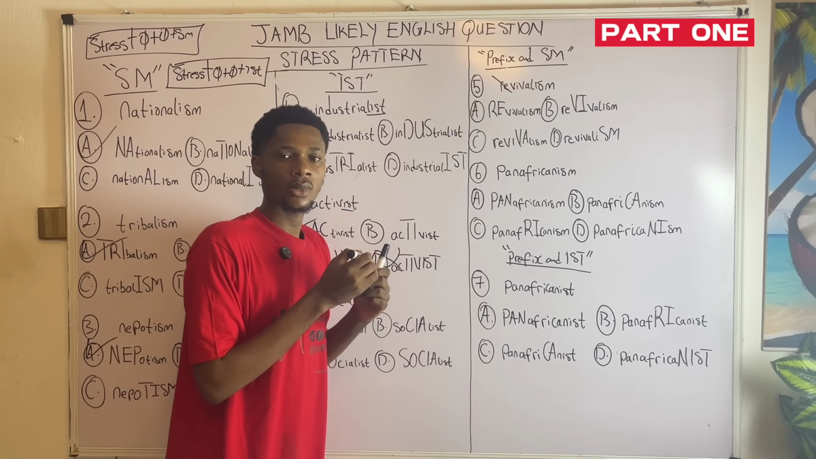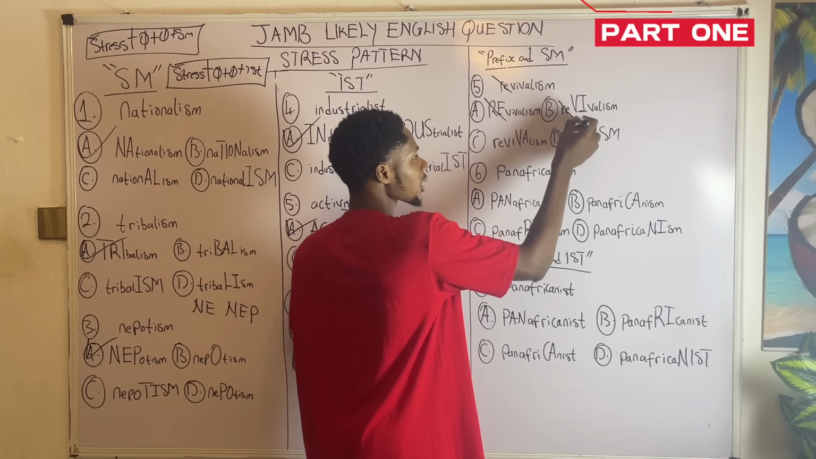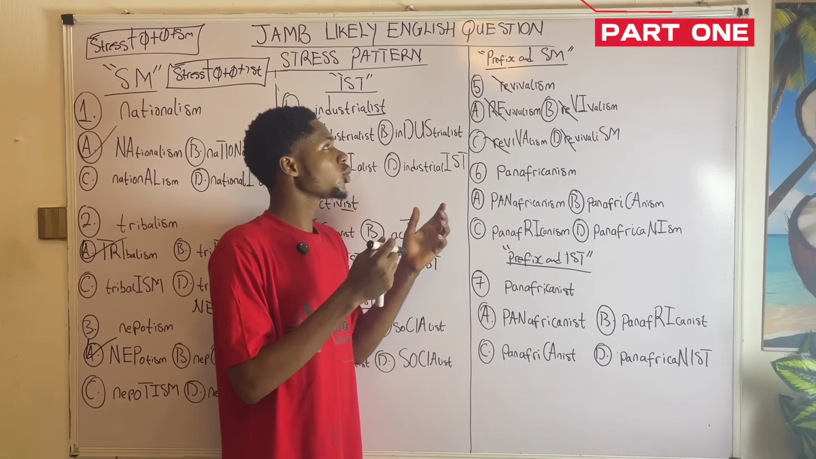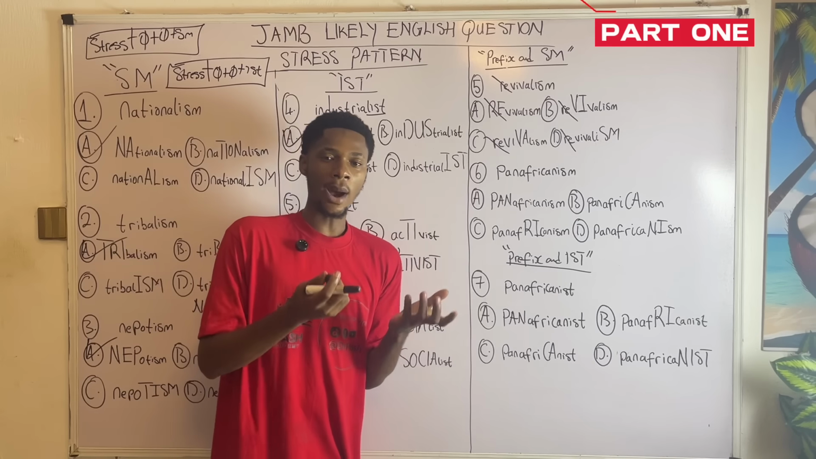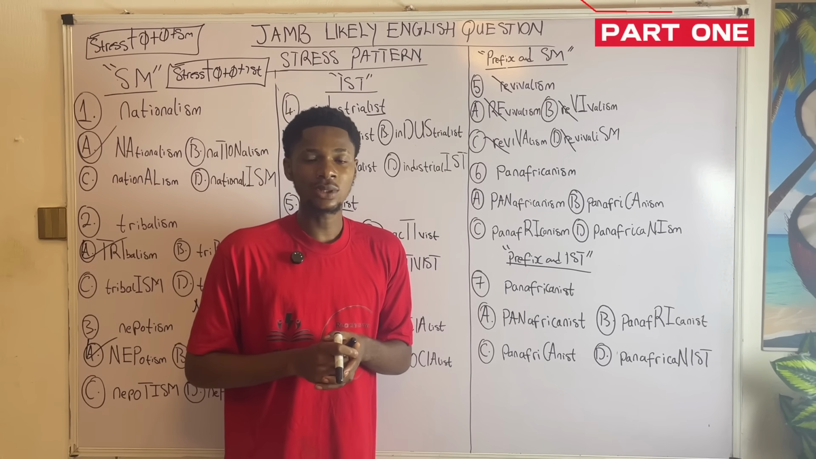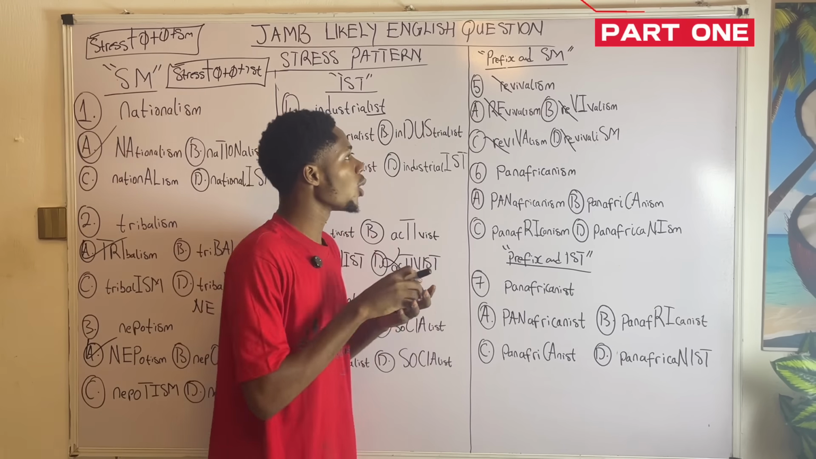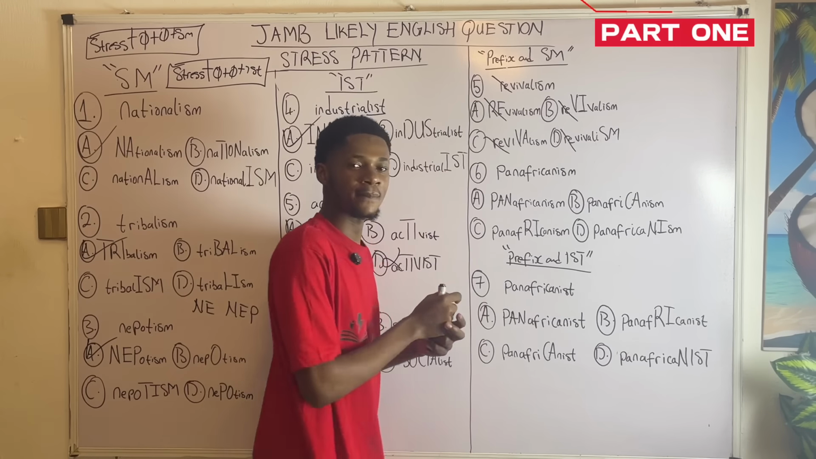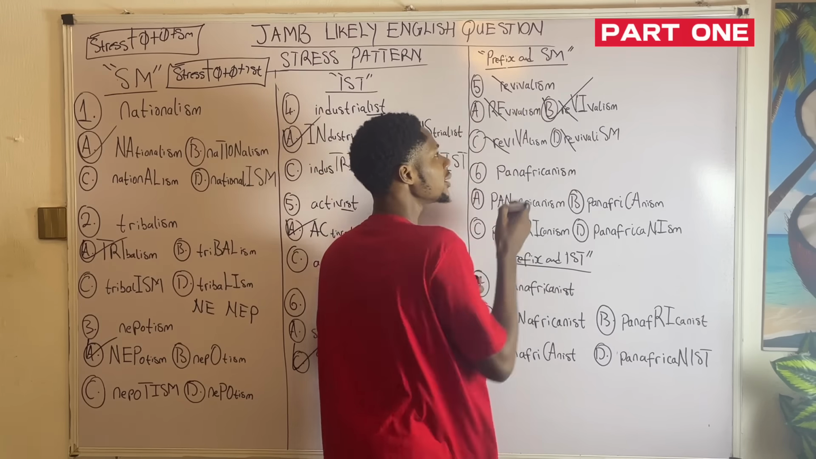Cancel it, and also go to the options and cancel them as well. Why? RE is a prefix, and the word ends with SM. So how do you stress it? We fall back to the same rule. Whenever you have to stress a word that ends with SM, you stress the first syllable. What is the first syllable? In this case, it is VI. Vivalism. Hence, option B is the right answer.